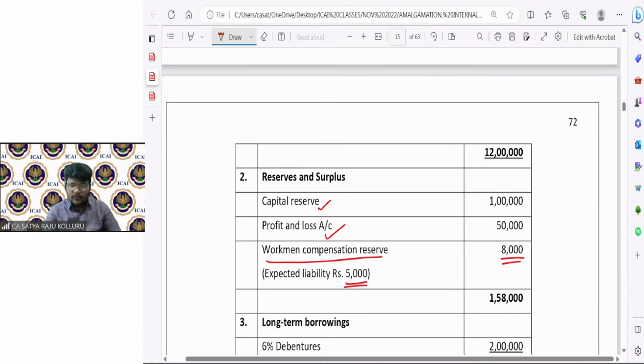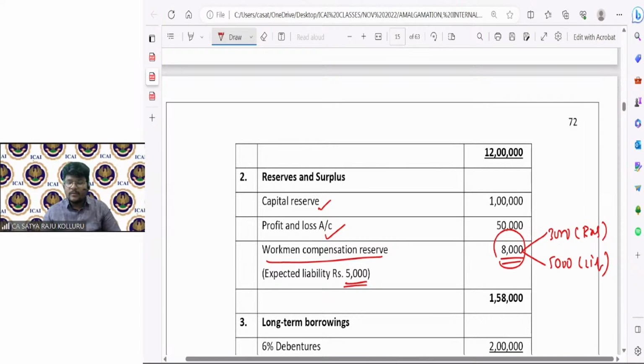The expected liability is 5,000. What is the meaning of this? They are indirectly telling us that out of this 8,000, at the time of considering the amalgamation, only 3,000 should be considered as reserves and surplus. The remaining 5,000 is a liability. If the organization is going to continue, then it is an expected liability. If the organization ends, there is no concept of expected liability.